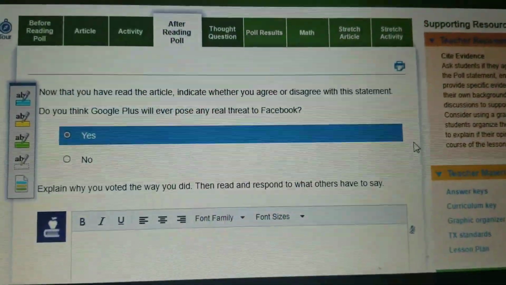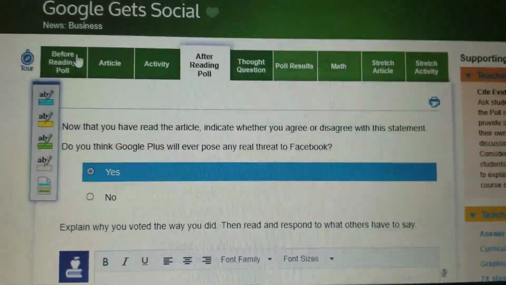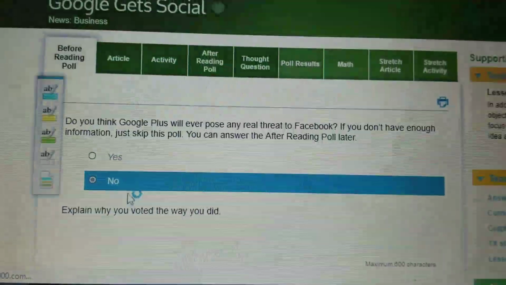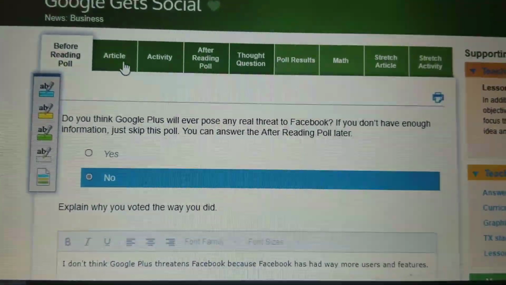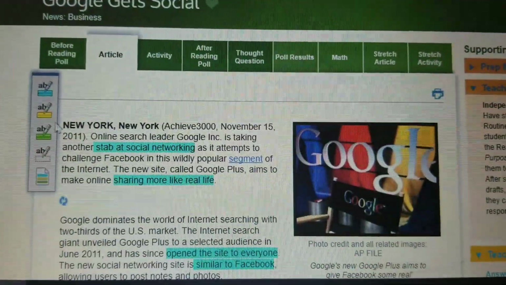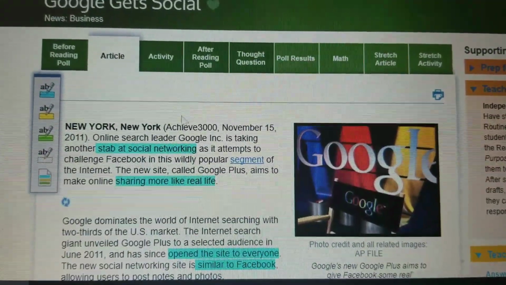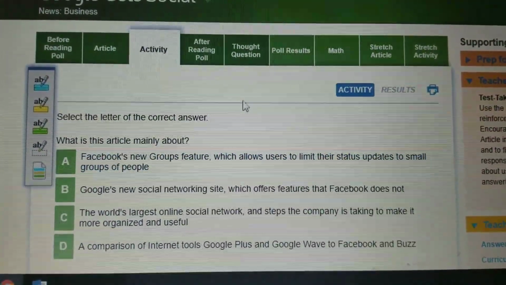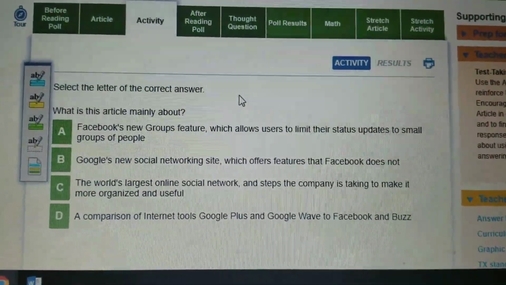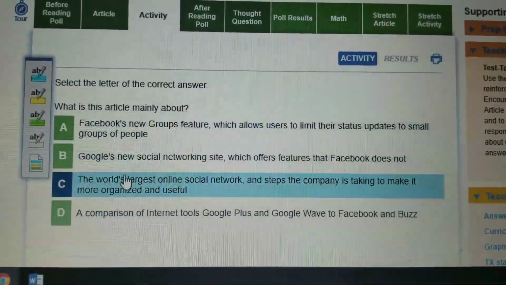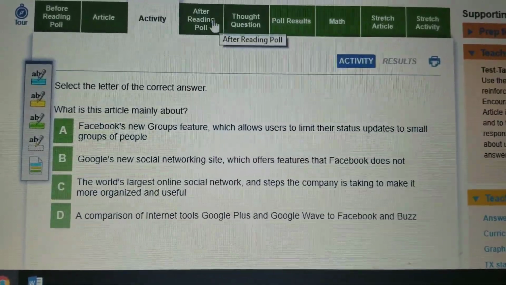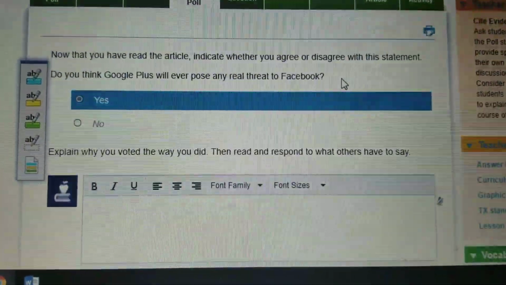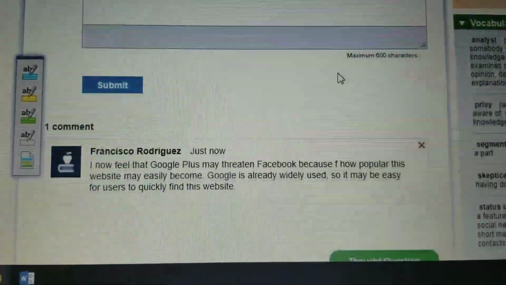Okay, so I'm going to stop there because we've covered the before reading poll, which I originally said no. We covered the article and how to highlight, which you saw there. I highlighted what was most important. The activity, we covered how to do it. You come down and you answer the questions. It gives you a few questions about the story, multiple choice. And the after reading poll, where now that you've read the article, maybe your opinion has changed quite a bit,